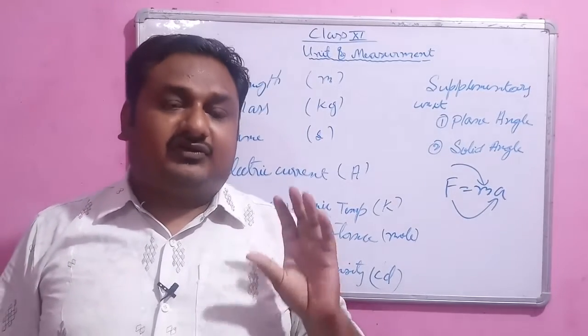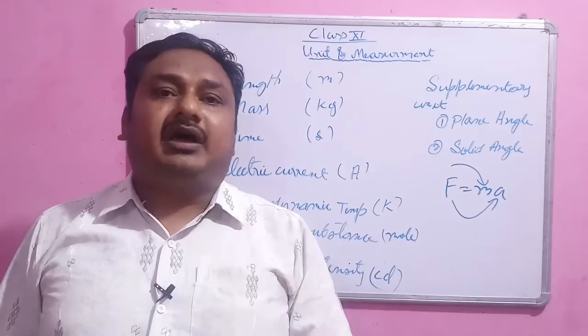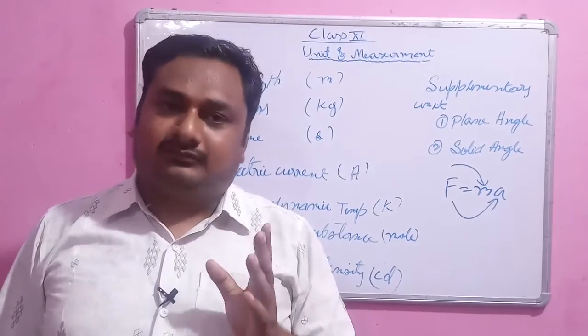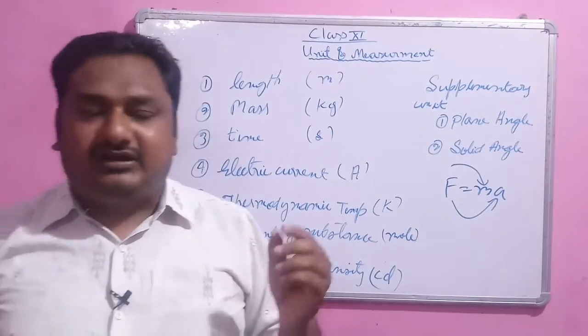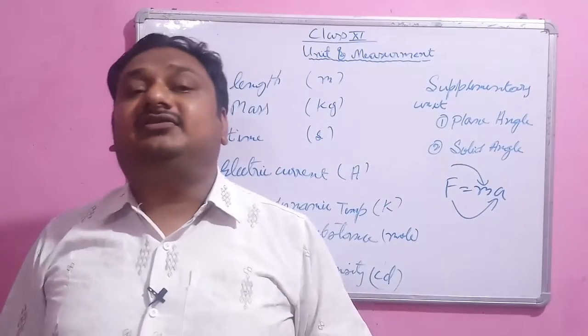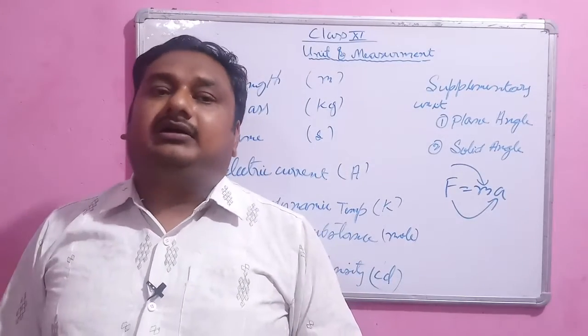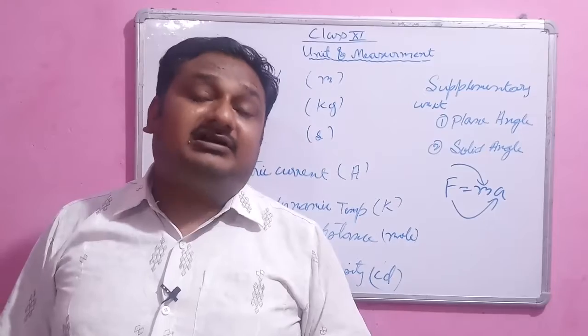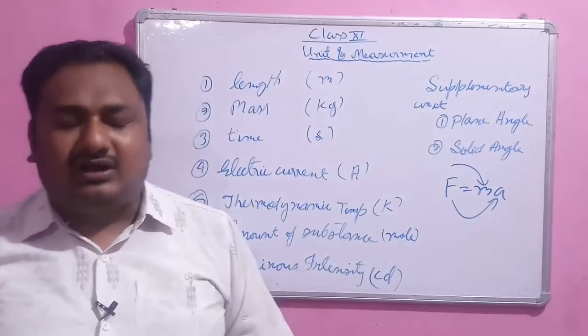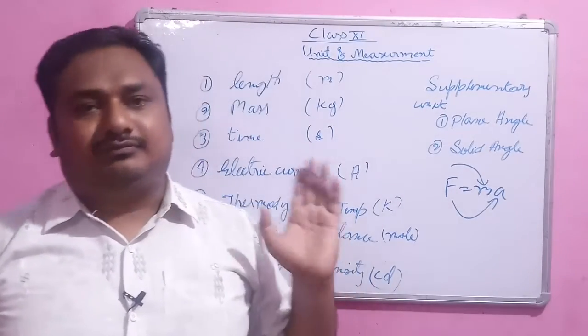C stands for centimeter, G stands for gram, and S stands for second. So in the CGS system of units, length is measured in centimeter, weight is measured in gram, and time is measured in second. That is the system in use in olden days.